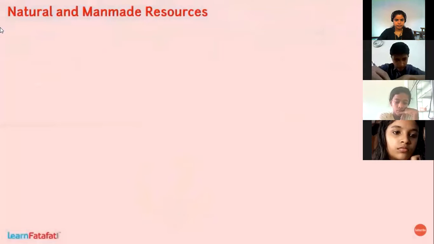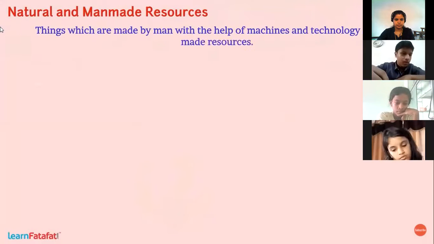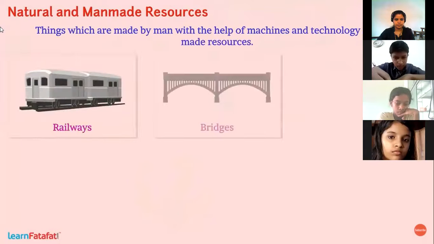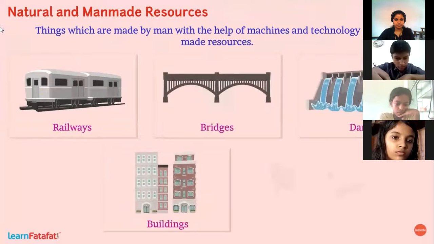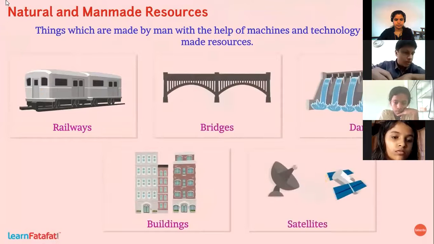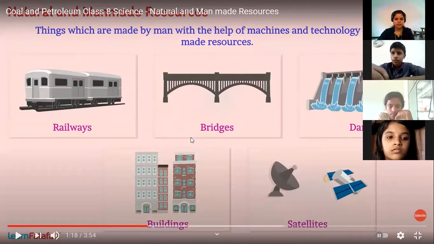On the other hand, things which are made by man with the help of machines and technology are man-made resources. Railways, bridges, dams, buildings, satellites are all man-made resources. So all these are examples of artificial or man-made resources like railways, bridges, buildings, and satellites.